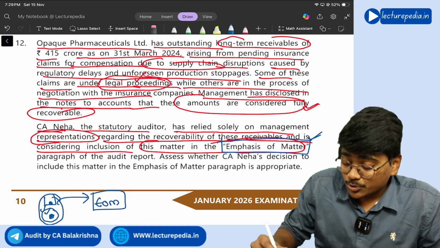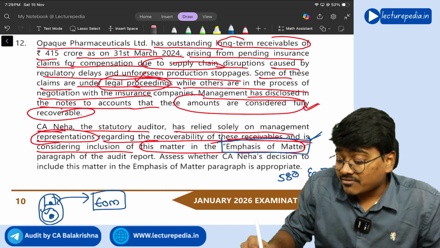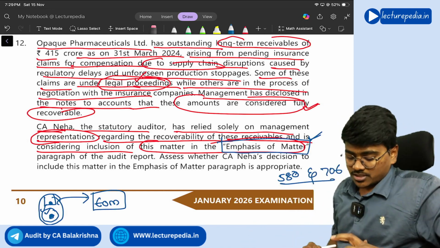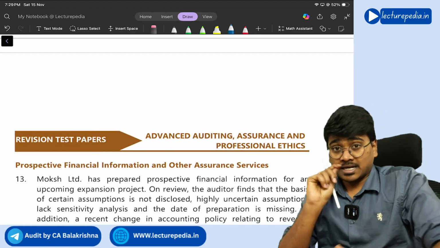Got it? So here you need to refer to SA 580 and SA 706. Both these standards are covered in this particular question. Got it? So that's the answer that you have to write down. Clear? Yes.